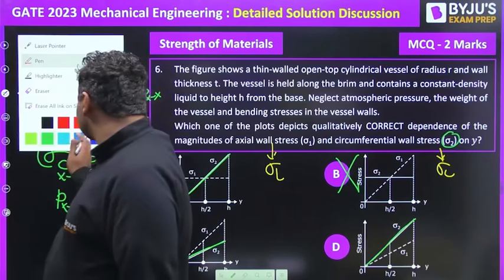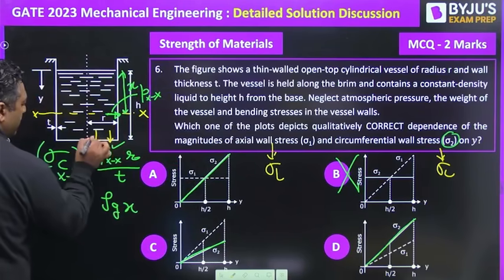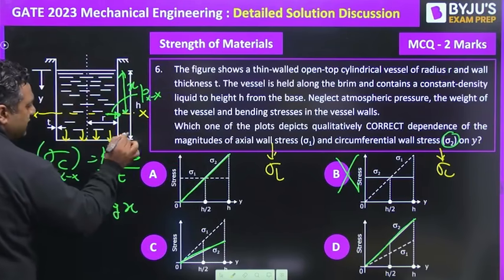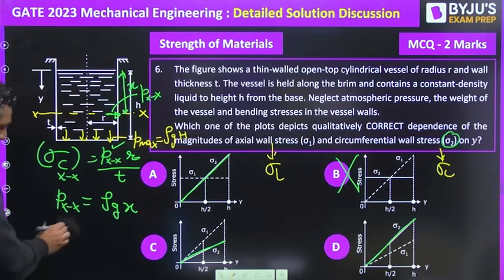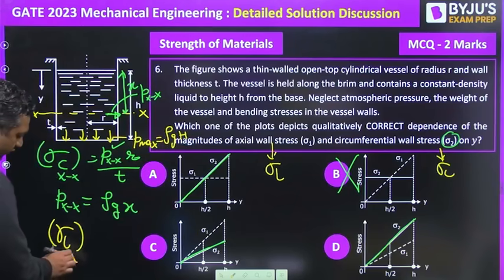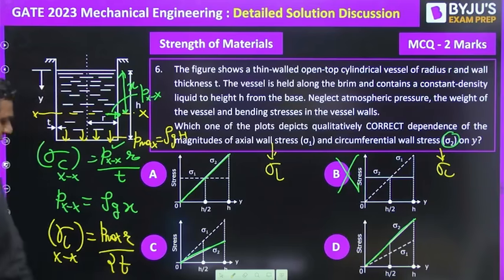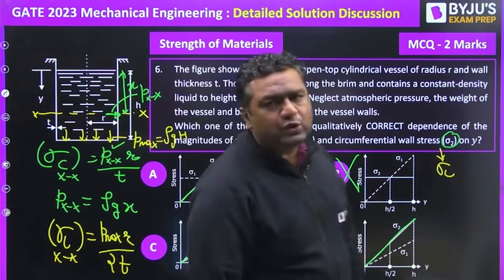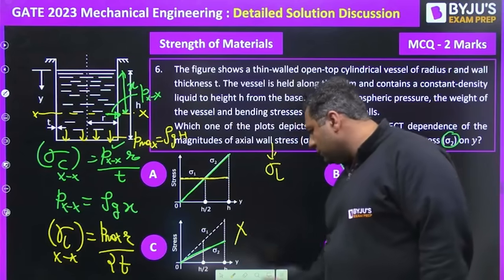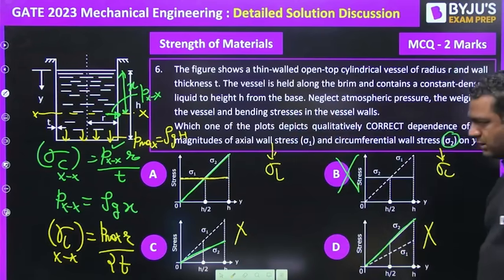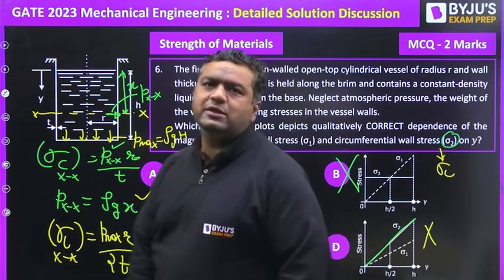Moving further, guys, to our discussion, we will move to a wonderful concept now. Longitudinal stress is coming because of the pressure acting at the end wall, which is no doubt the maximum pressure, constant at rho g h. So longitudinal stress at any section will be P max R by 2T, where P max is rho g h. So no doubt it is going to have a constant value. So here sigma 1 is constant, here sigma 1 is not constant, here sigma 1 is not constant. So the answer for this is going to be A. So this was our question number 6 and the answer is A.